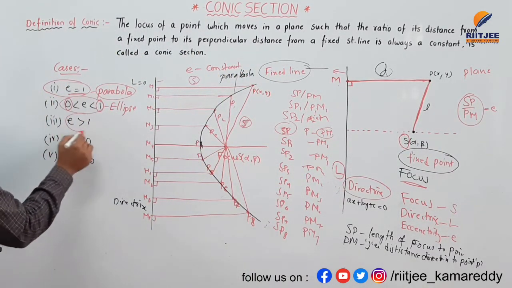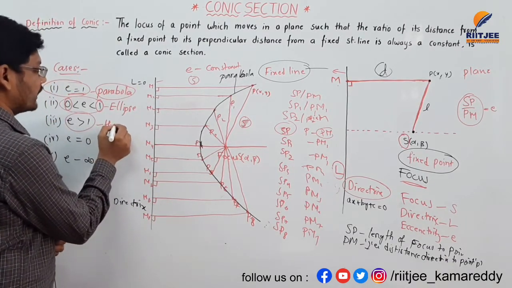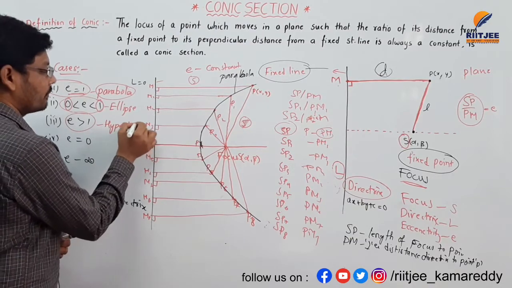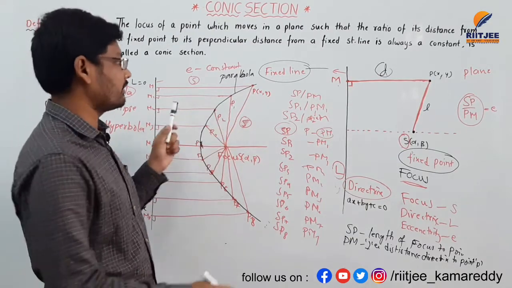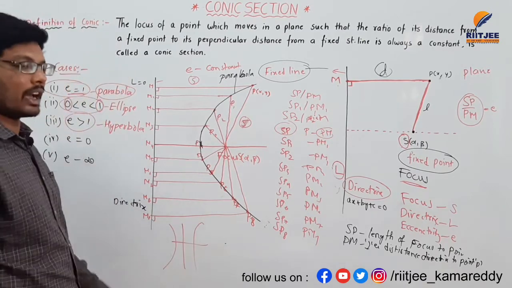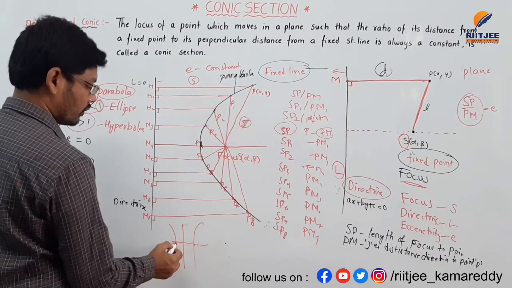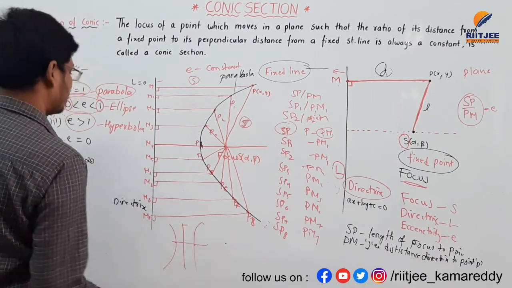If the eccentricity is greater than 1, a hyperbola is formed. Eccentricity greater than 1, a hyperbola is formed like this. This is a hyperbola. This is the directrix. This is a focus. This is also a focus, and this is called the diagram here.